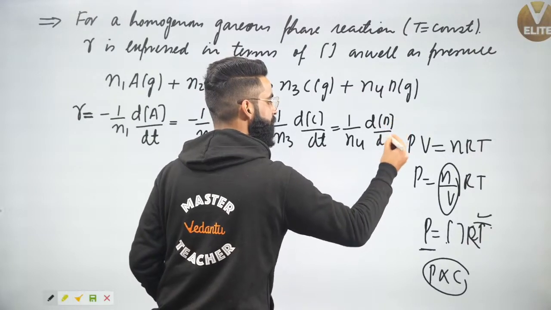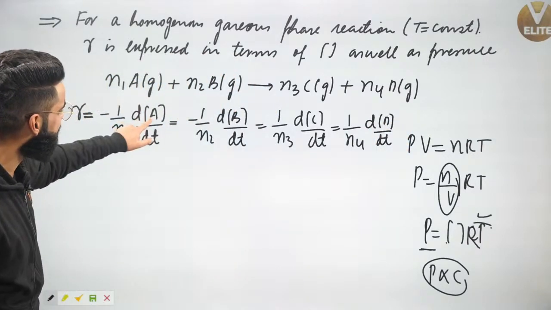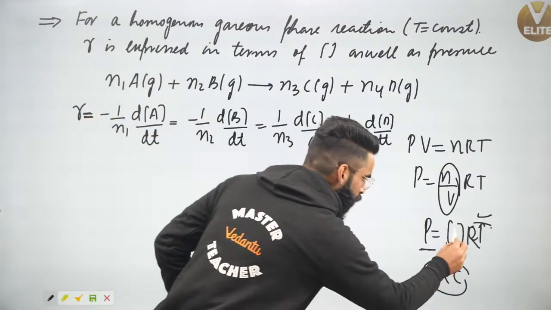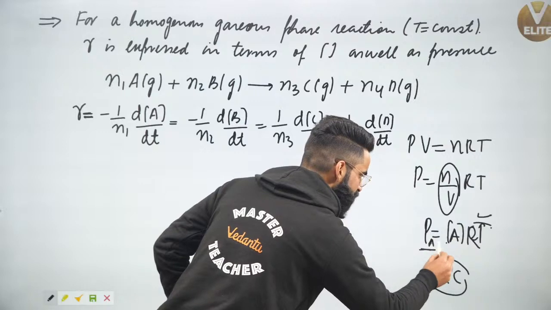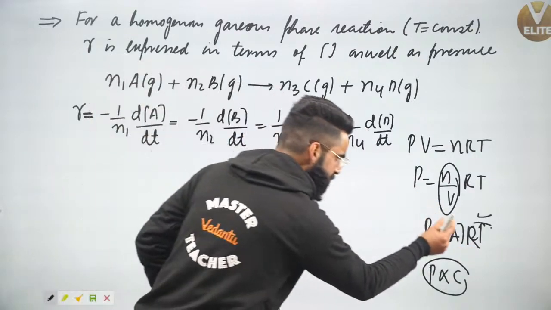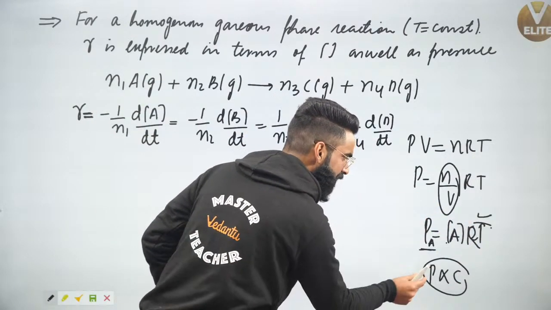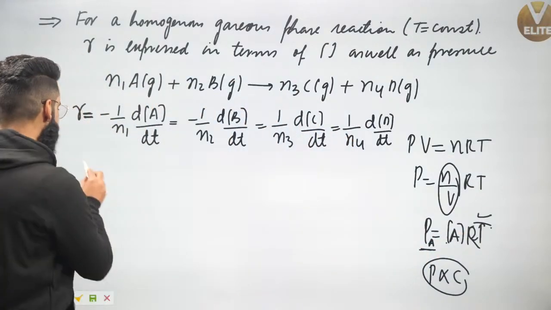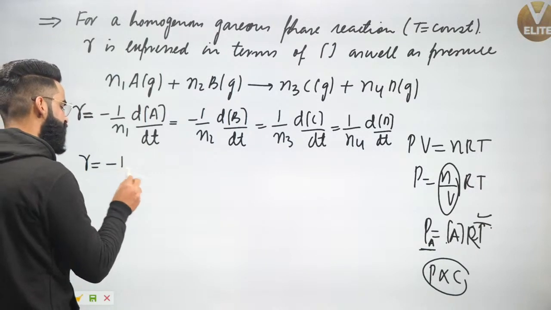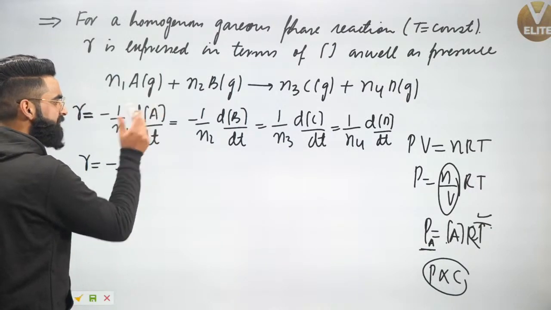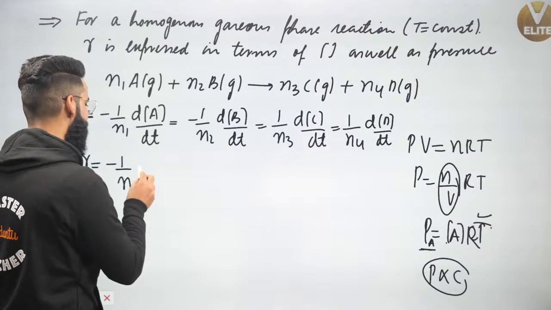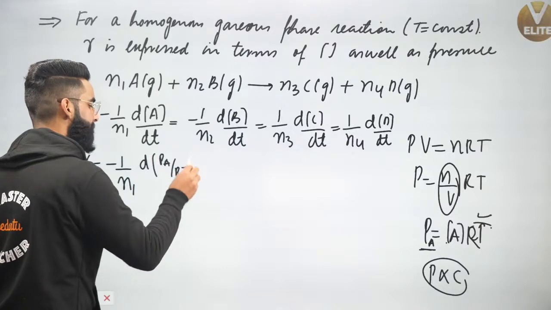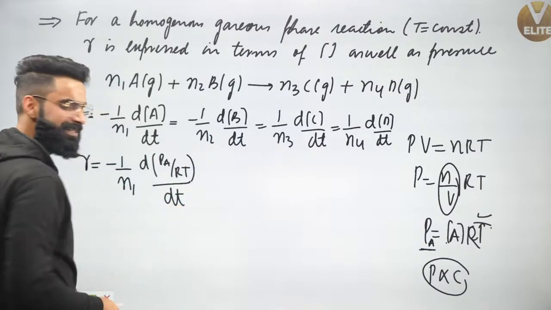Yes? Right? Now guys, what is this A over here? This is the concentration of A. Can I say concentration of A will be equal to partial pressure of A divided by RT? Can I say concentration of B will be equal to partial pressure of B divided by RT? Similarly, partial pressure of C divided by RT, partial pressure of D divided by RT, I can say that. So instead, guys, I can write like this: minus 1 upon n1, d of concentration of A. Instead of concentration of A, I can write d of partial pressure of A divided by RT, whole divided by dt. I can write it like this, yeah?